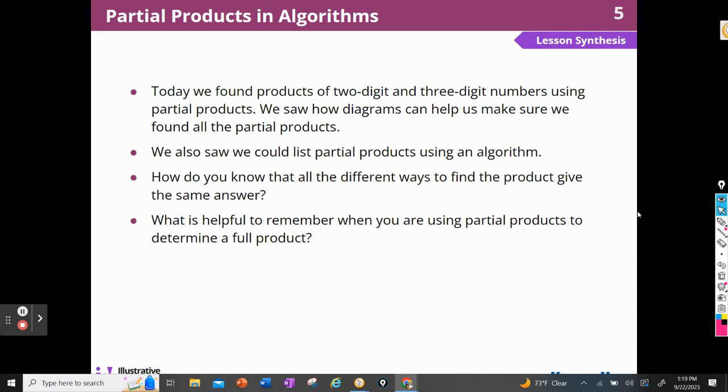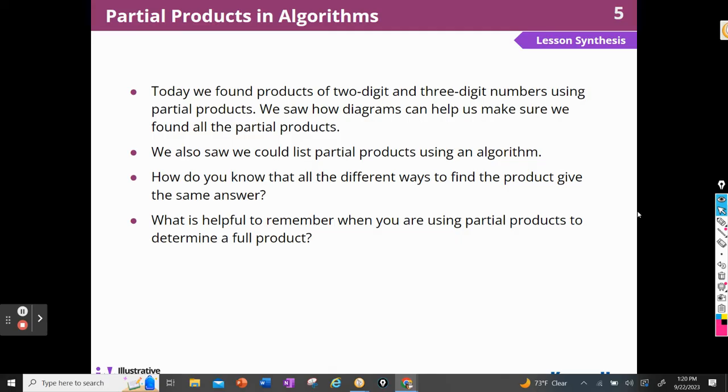Well, you're always adding up the same partial products. You're just calculating them and putting them together in a different way. And what is helpful to remember when you're using partial products to determine a full product? You have to make sure to find all of the partial products. You have to make sure to add them. And sometimes I can add them mentally and then don't need to list all of them.